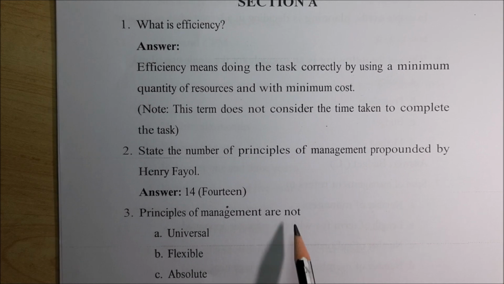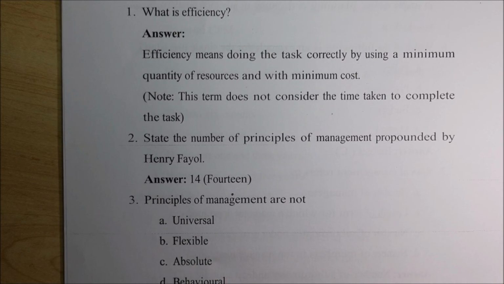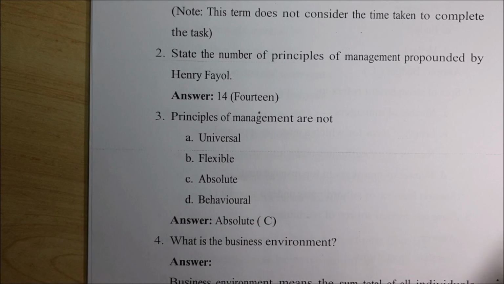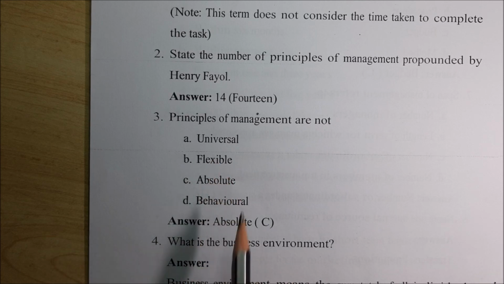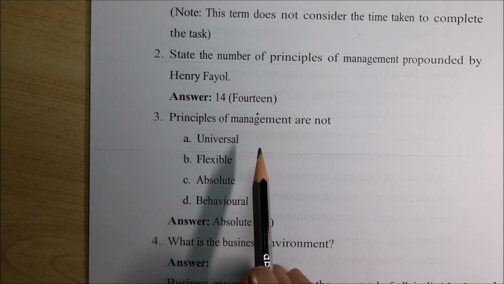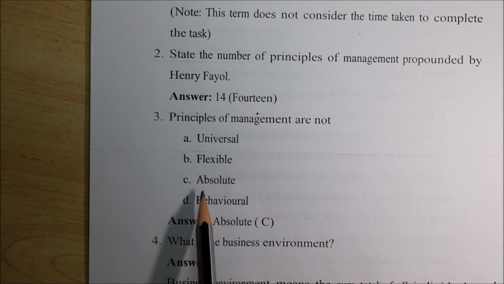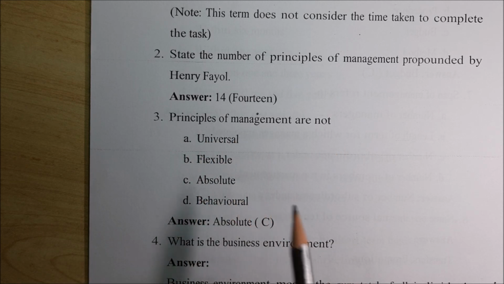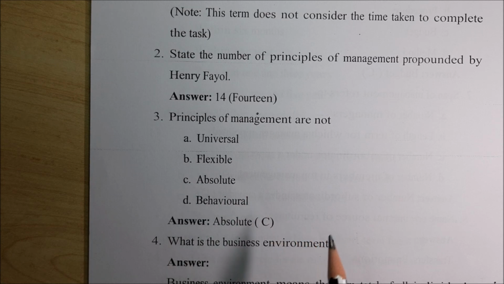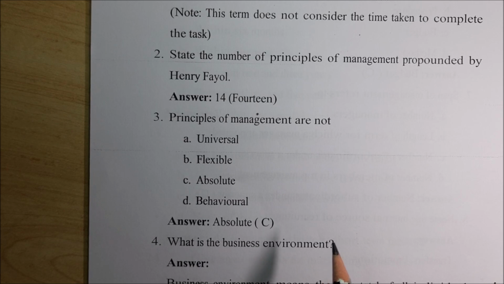Principles of management are not universal, flexible, absolute, behavioral. So you have to select. It is absolute. Principles of management are not absolute, right? Because it may always change according to the time, right?